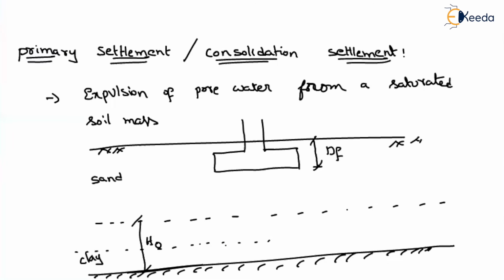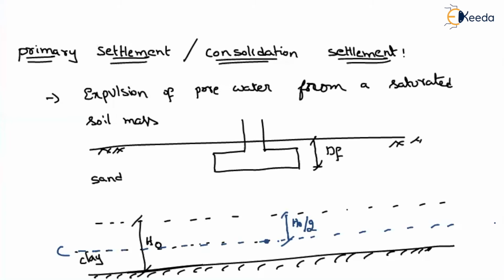That means if you are finding the settlement in the clay soil, you have to take the stresses acting at the center of the thickness. What is the center of the thickness? That is at a distance of H naught by 2. So all the effective stresses are to be evaluated at the center of the clay layer.